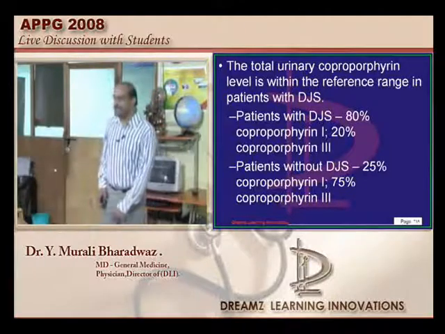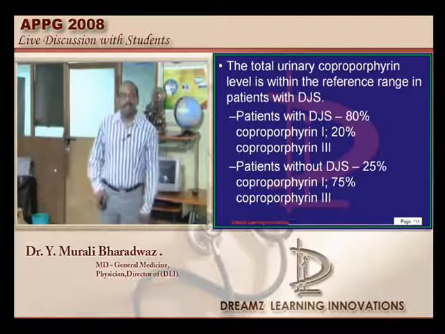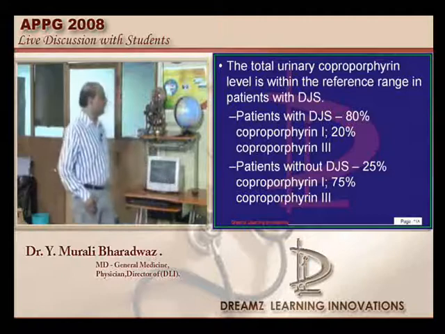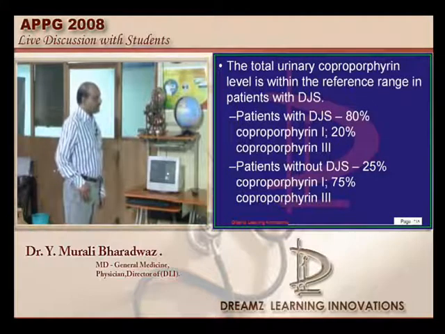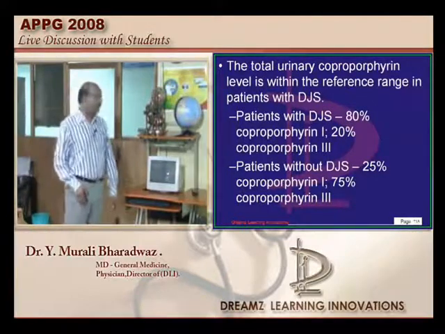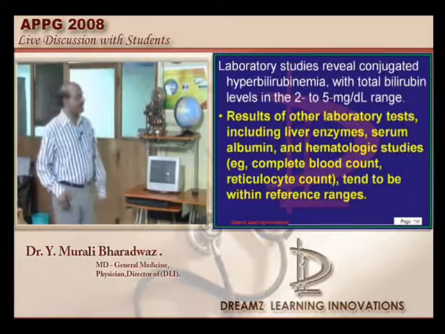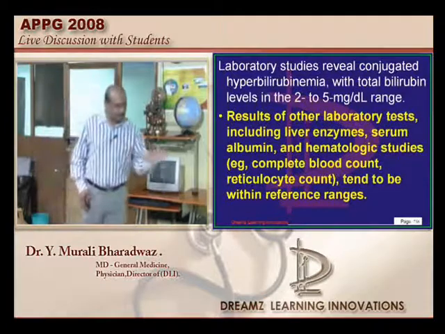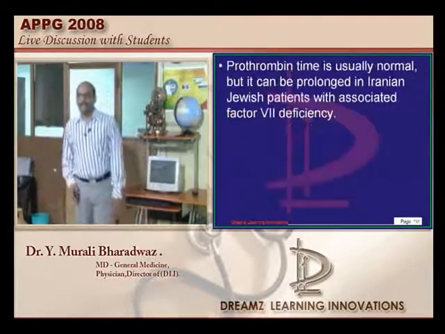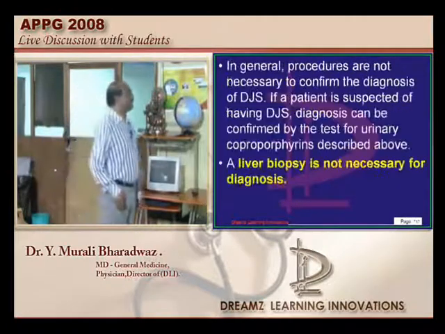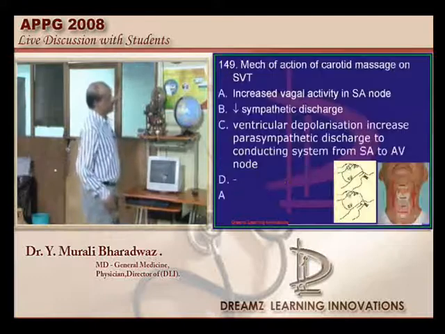Dubin-Johnson is conjugated or unconjugated, doctor? Conjugated, very good. So Rotor and Dubin-Johnson are conjugated, and Gilbert's and Crigler-Najjar are the unconjugated hyperbilirubinemias. Congenital hyperbilirubinemias, once more, you must be doubly sure for the juniors. And let's go to the next question.